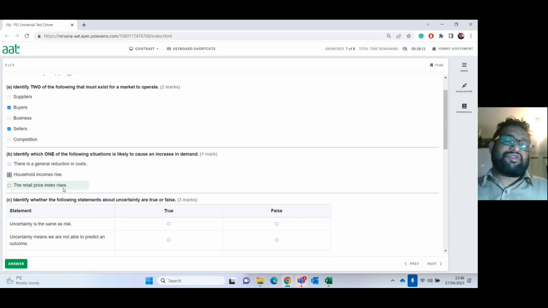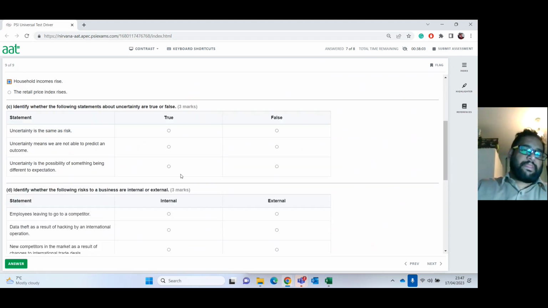If the retail price indexes rise, it does not increase the demand. It's also when the retail price index rises, it will always bring the demand down. Okay.